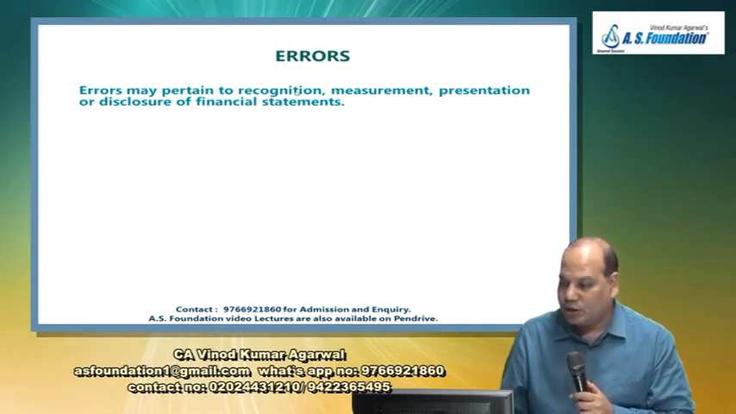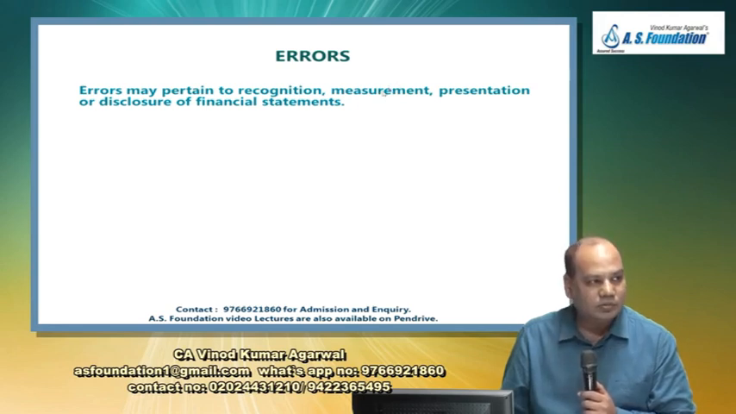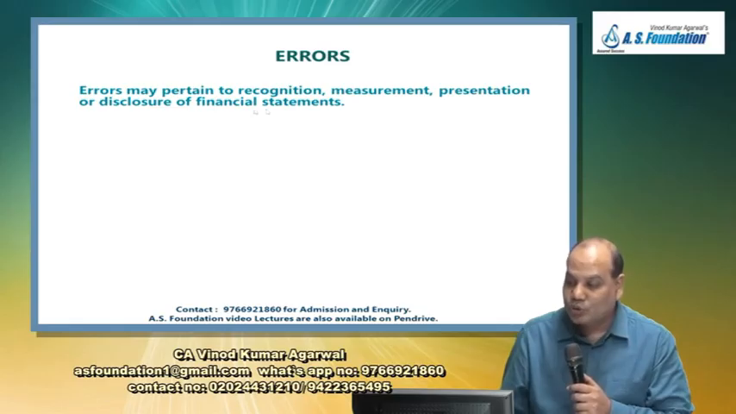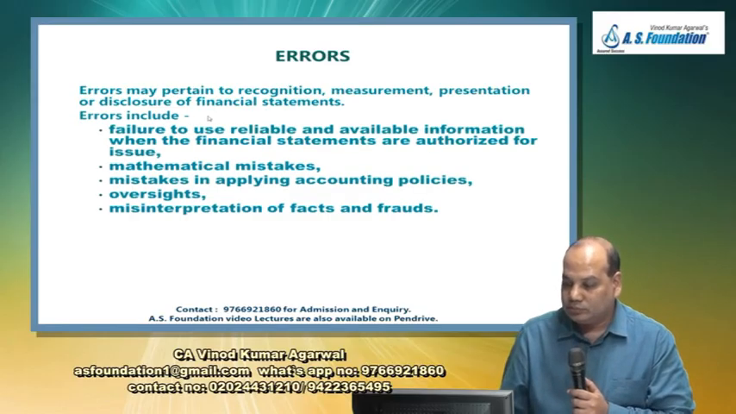It may pertain to a recognition issue. A capital expenditure is recognized as revenue expenditure. It may relate to a measurement issue. 10% of 10,000, 1 lakh. Measurement. It may relate to presentation issue. Okay, maybe instead of non-current item, you have shown it as current item, or it may relate to disclosure of financial statement. So errors include, I think this we discussed earlier also.